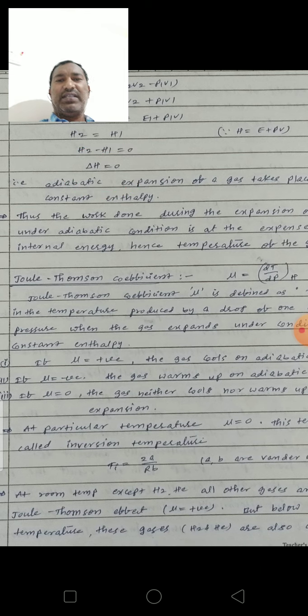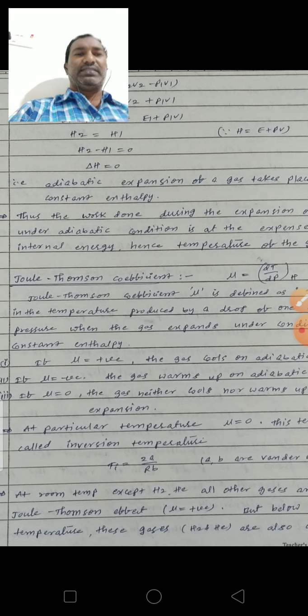So the definition of the Joule-Thomson effect: when a gas is allowed to expand adiabatically from a high pressure region to a low pressure region, it is accompanied by cooling. This phenomenon is known as the Joule-Thomson effect.